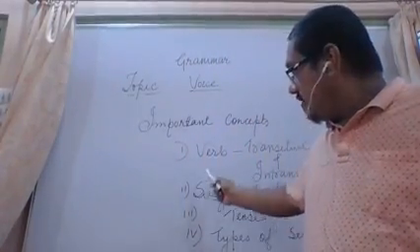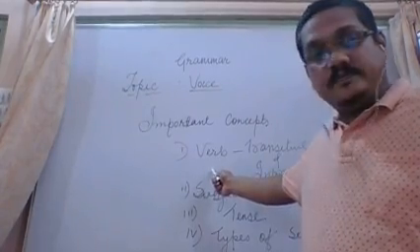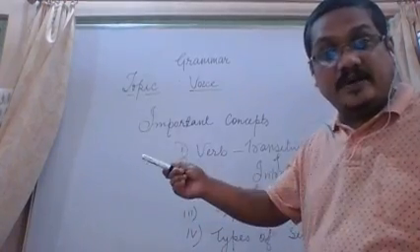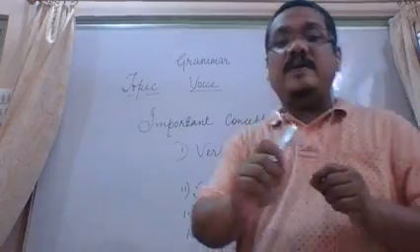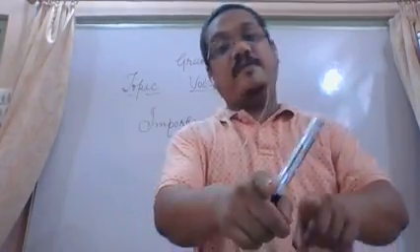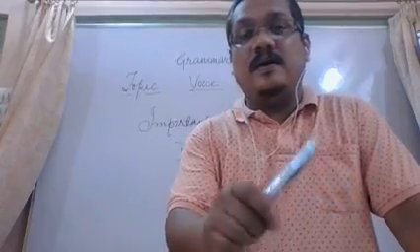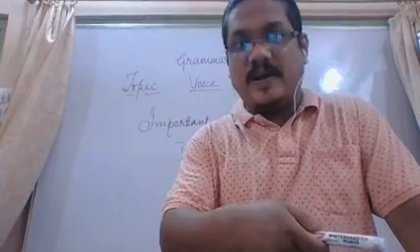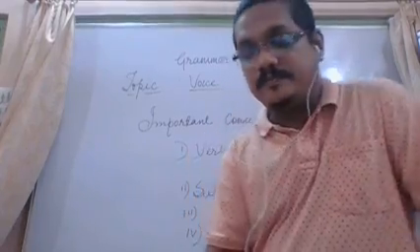Okay. So transitive and intransitive, these are very important verbs. Verb is important, and subject and object, because we have to change the place of the subject and object. We must know what is what. Now see, if you are given a sentence and you don't know where the subject is, where the object is, it will be very difficult to change that particular sentence, either to active if it is a passive voice, or to passive if it is an active voice.